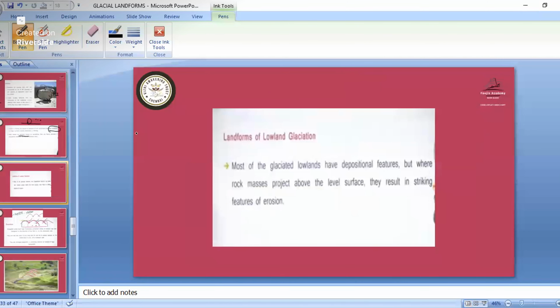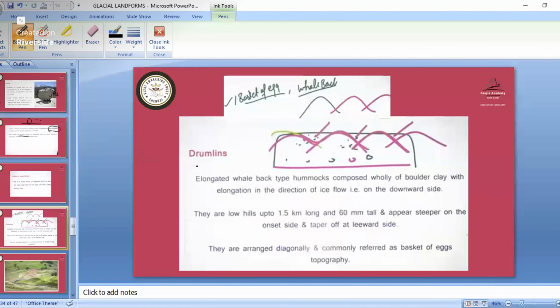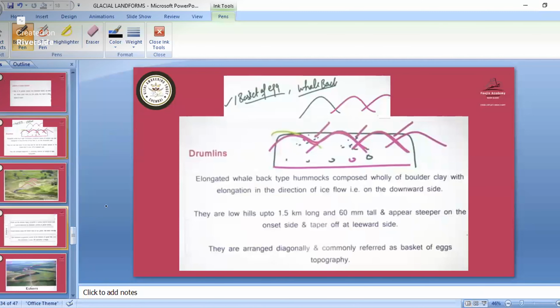When the ice melts, mostly all the depositional landforms will be at the bottom only. Mostly all those depositional landforms are known as the landforms of lowland glaciation. In this lowland glaciation we have the formation of drumlins. Suppose this is a flat area and this is a glacier.